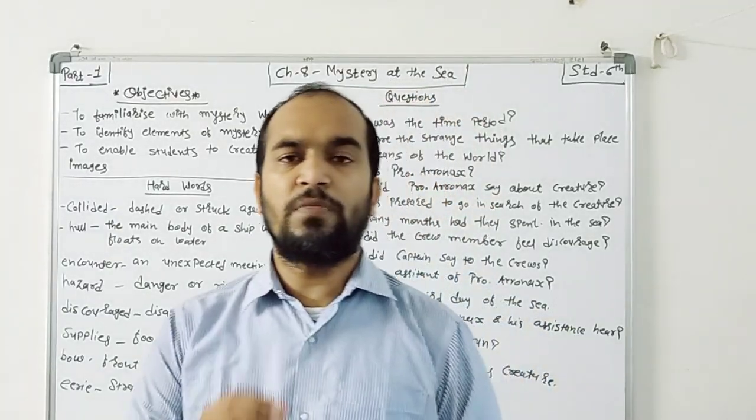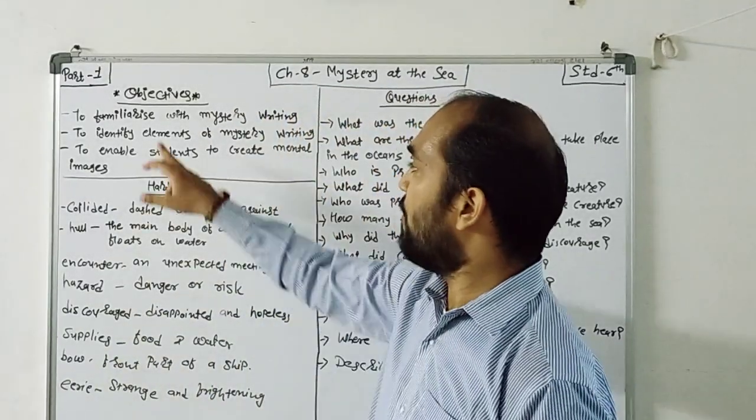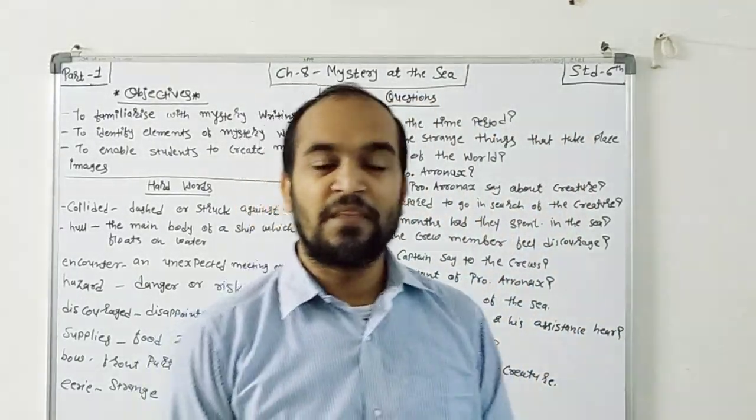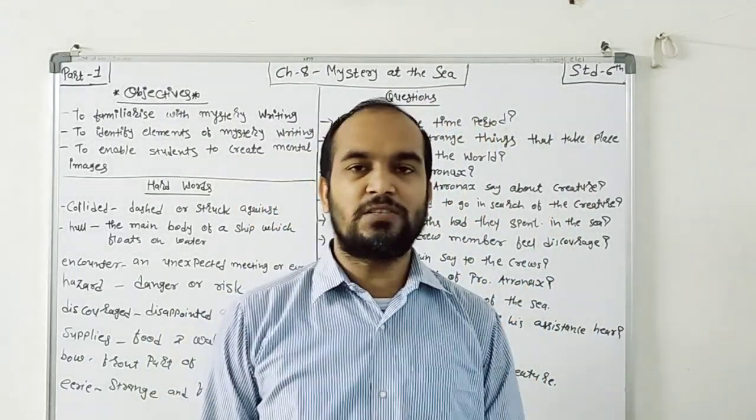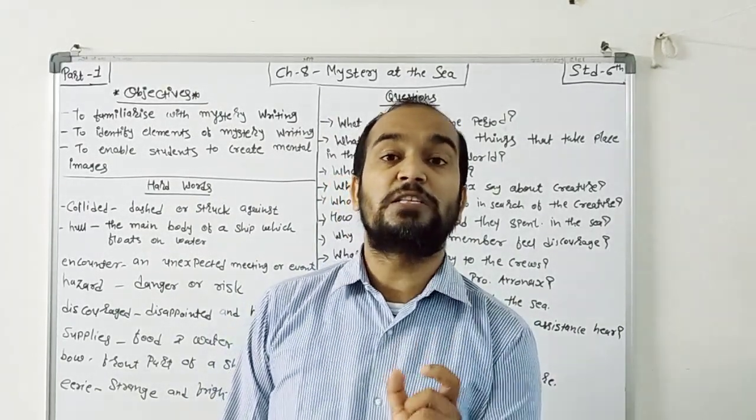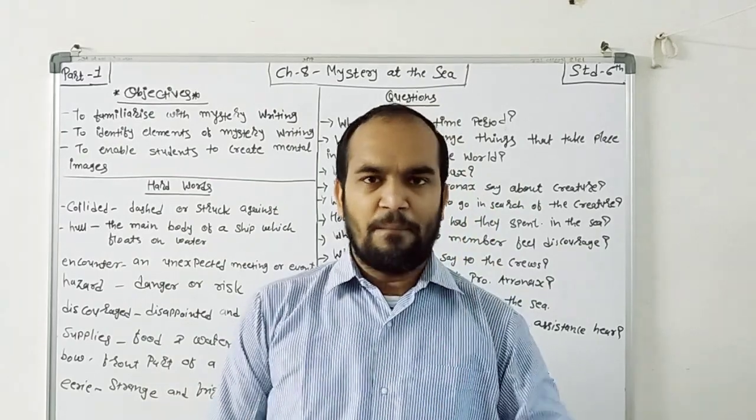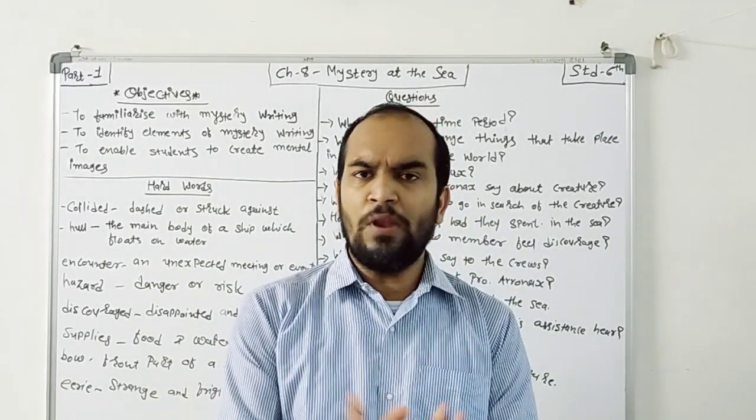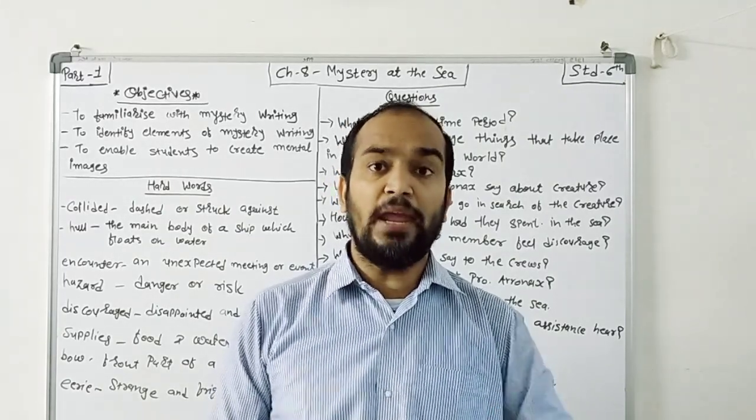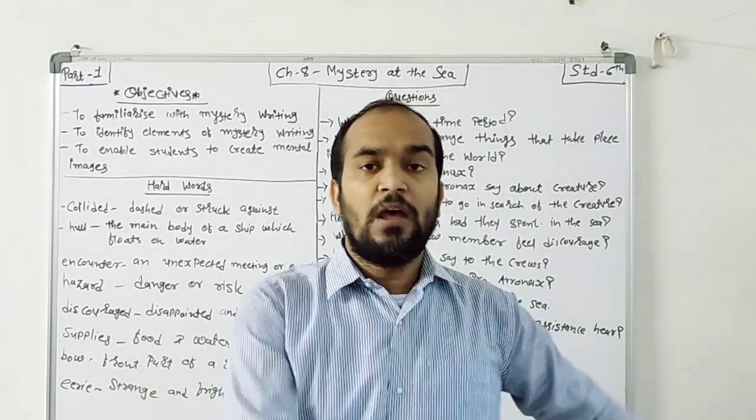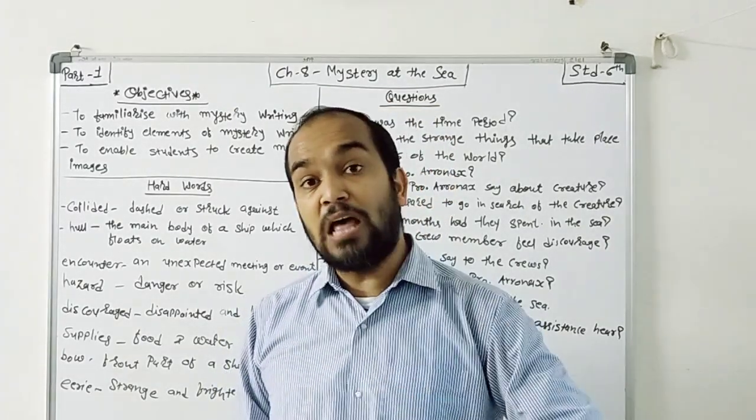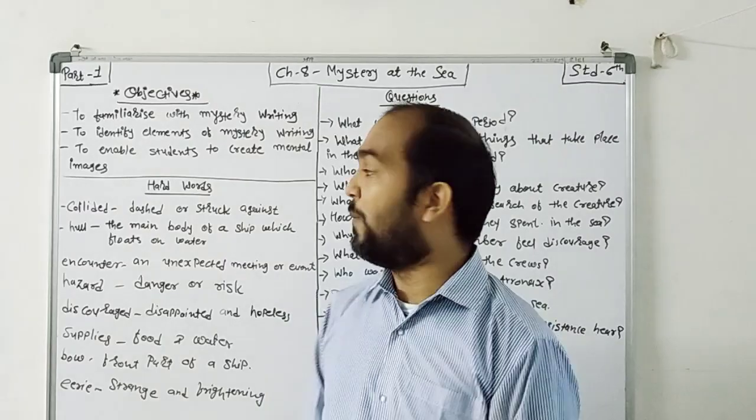Before that, I will give you some objectives of this chapter. Number 1, to familiarize with mystery writing. What do you mean by mystery? Mystery means suspense. In this chapter you will learn the suspense of the story. In the beginning you don't know about any mystery. You just realize, okay, these are the creatures the writer is presenting, and you believe it. But at last the suspense will open.